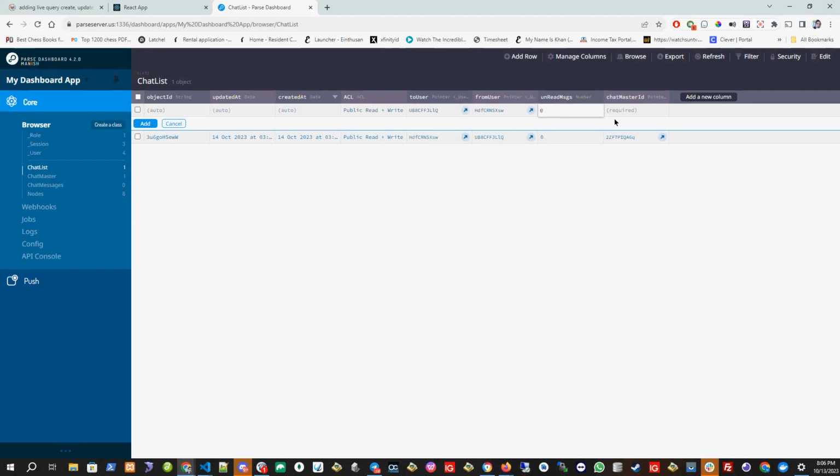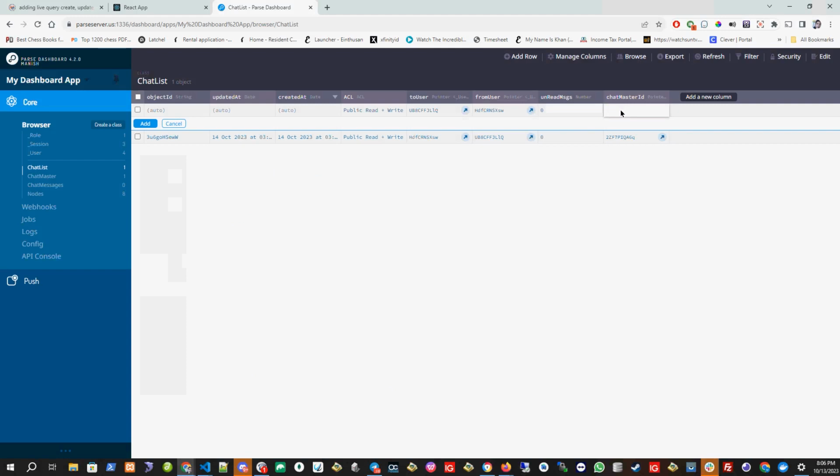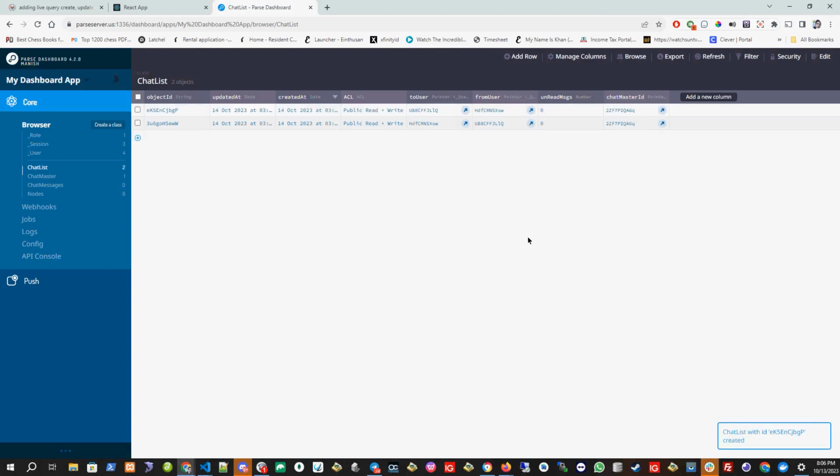Unread message is 0, and chat master ID is nothing but this one. And I'll add the record. So both are tied to same chat master ID. Here to user is this one, and from user is U1, and here to user is U1, from user is U2.